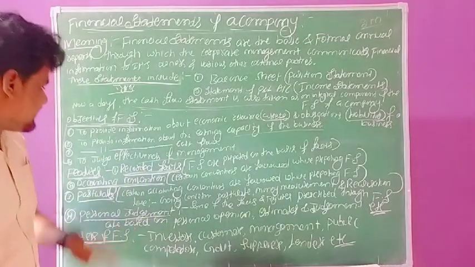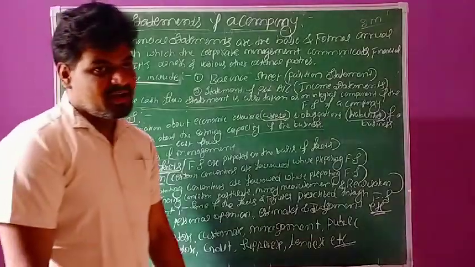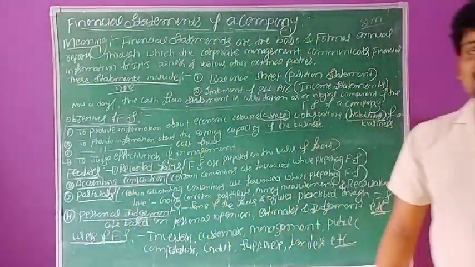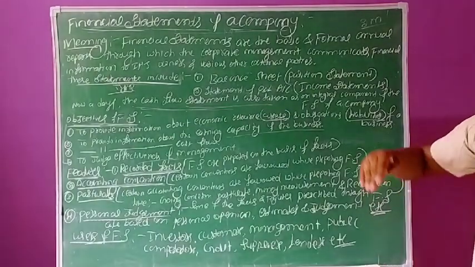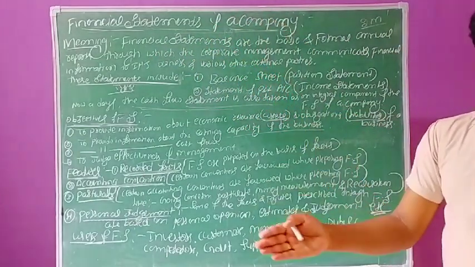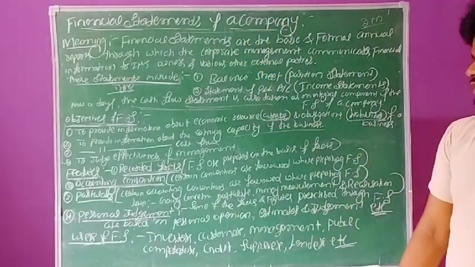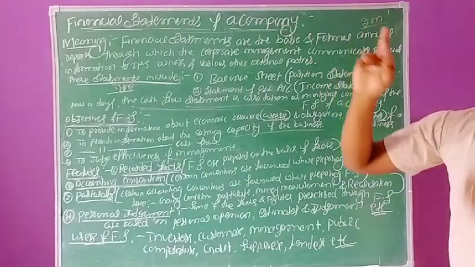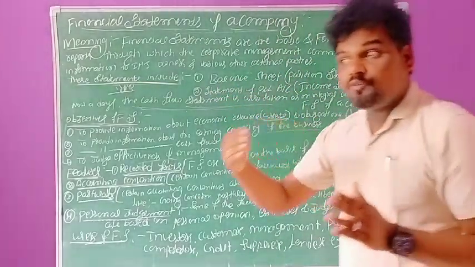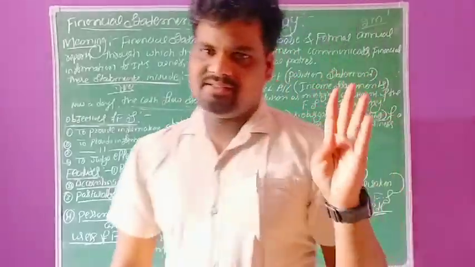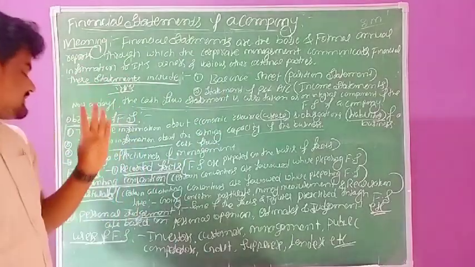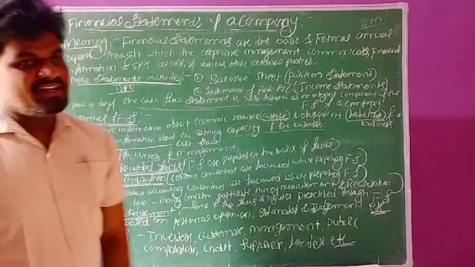So let me recap the features of financial statements once again. The first one, recorded facts. We need to prepare these statements on the basis of recorded true facts, historical business facts in the business organization. This is the first feature. The second one, accounting conventions.